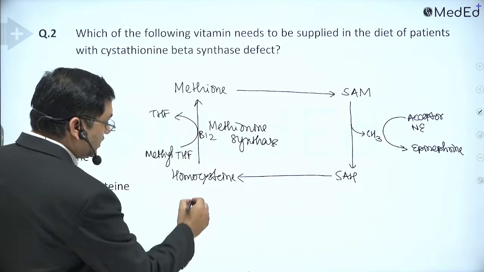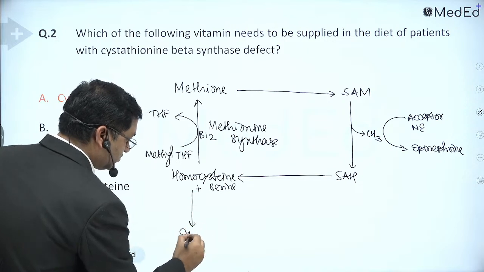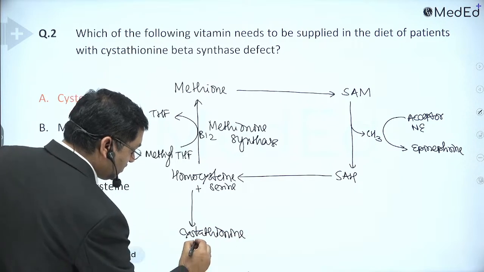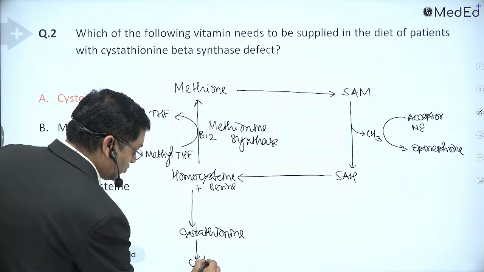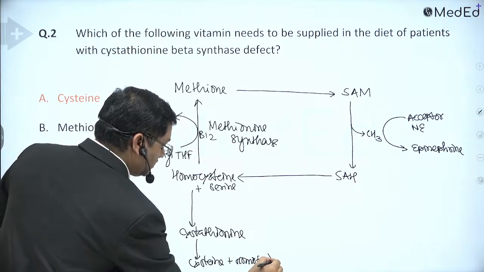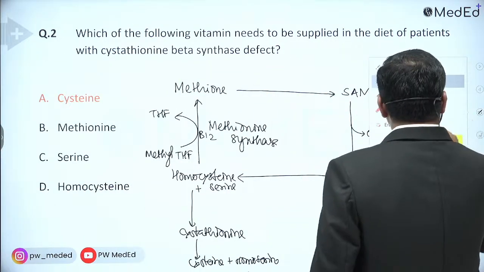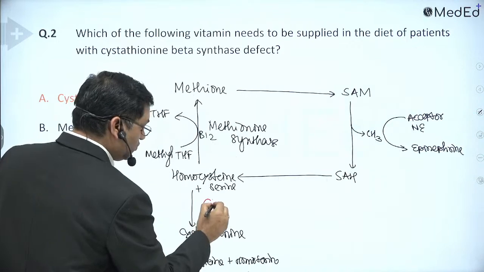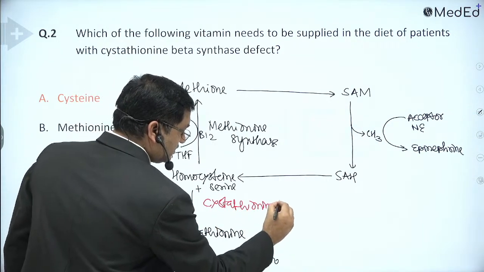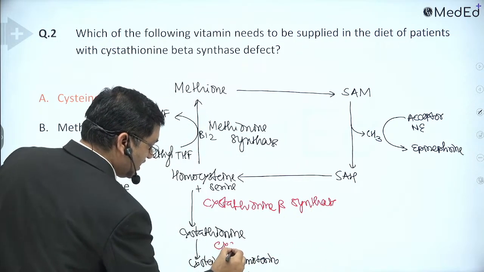Now homocysteine condenses with serine to form cystathionine, and cystathionine is converted into cysteine plus homoserine. So in this step the enzyme is cystathionine beta synthase, and this is cystathioninase.